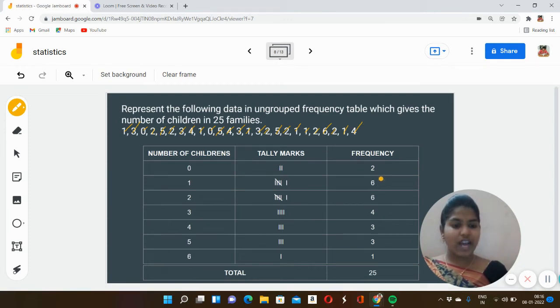Likewise, if we add all this, we should get 25. 2 plus 6, 8. 8 plus 6, 14. 14 plus 4, 18. 18 plus 3, 21. 21 plus 3, 24. 24 plus 1, 25. So we have got 25. 25 families.